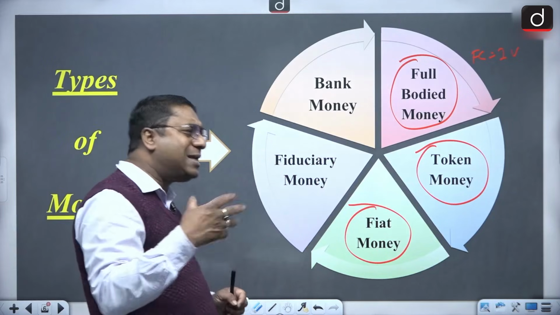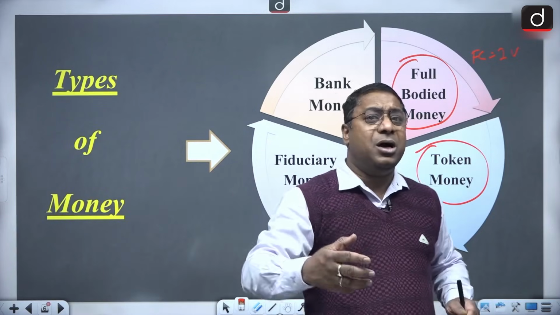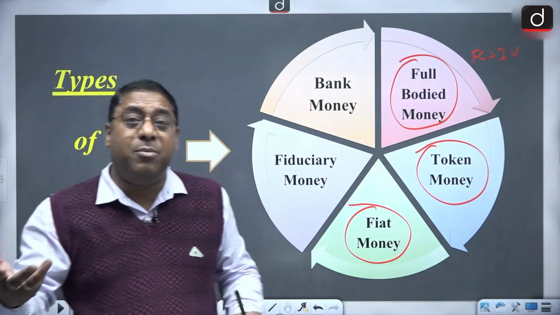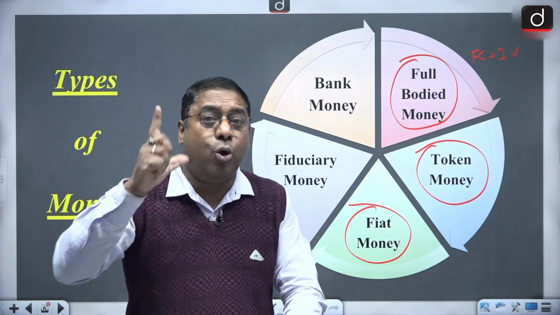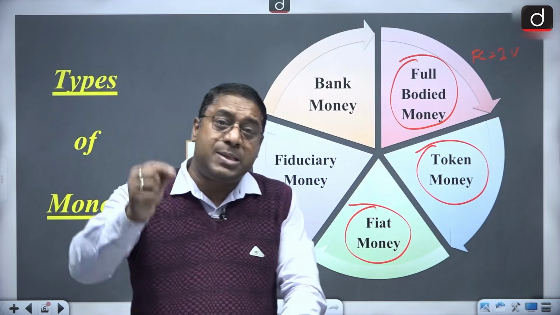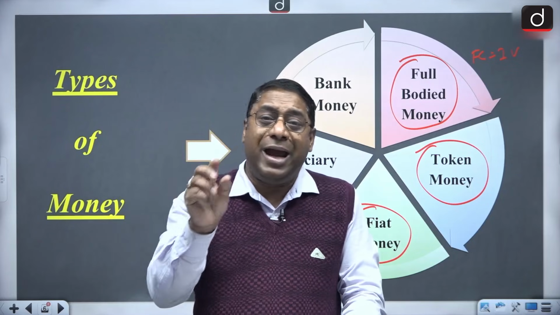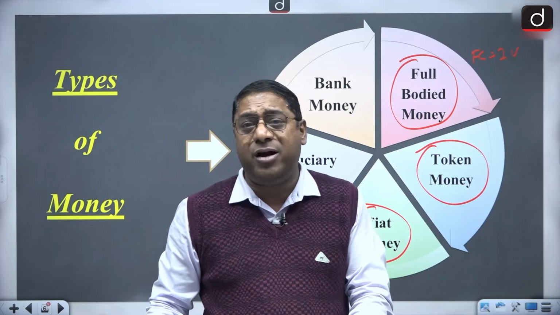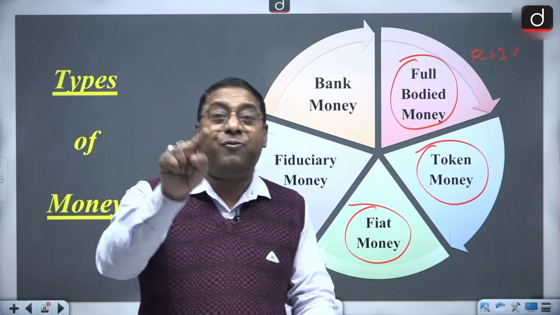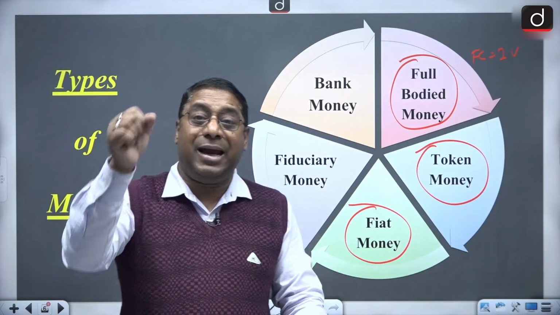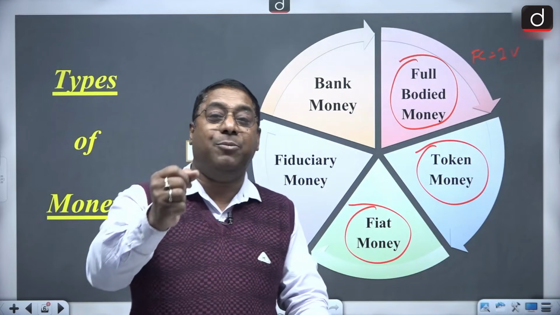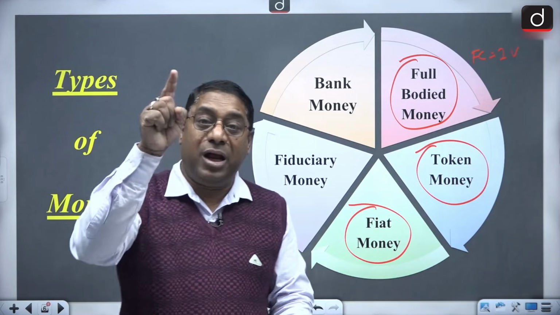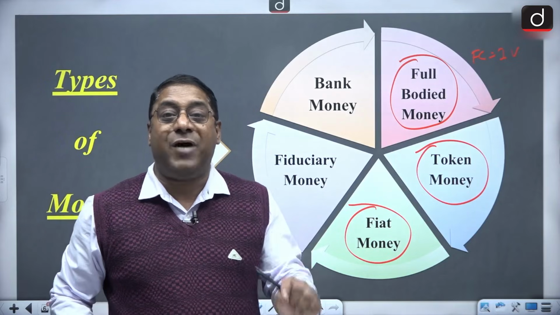This token money, sometimes it can also be called representative full-bodied money. Now, representative full-bodied money means take a 500 rupee note out of your pocket and just see the 500 rupee note, it's made of paper. Now, is the value of that paper 500? Not at all. Because 500 rupee is written and it has been authorized by the RBI, that's why it becomes a legal tender and it is measured at rupees 500.